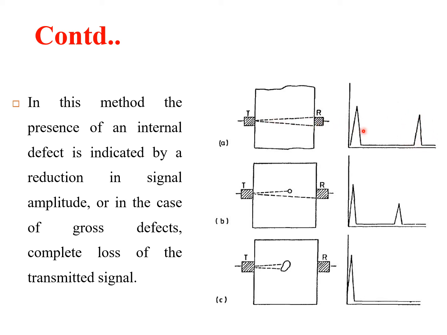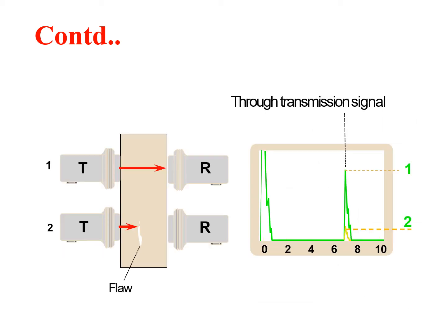Now, if there are no defects, then two peaks are observed. But if there is a defect, it will be indicated by a smaller peak. And if there is a larger defect, as the sound is not transmitted throughout, there will not be any peaks other than the transmitted one. So we can easily find defects because a defect is indicated by the reduction in signal strength or amplitude, or in case of gross defects, a complete loss in the transmitted signal. So no peaks will be observed if the defect is large enough. So this is a better method.